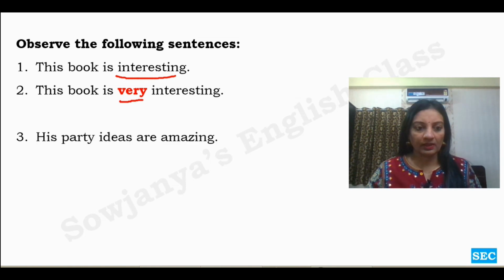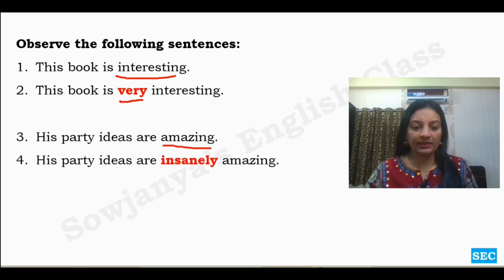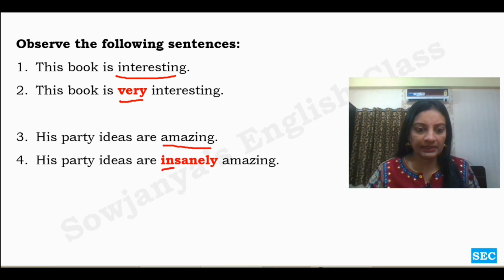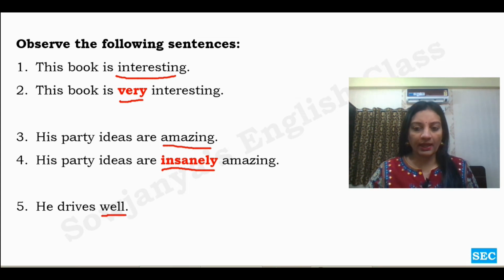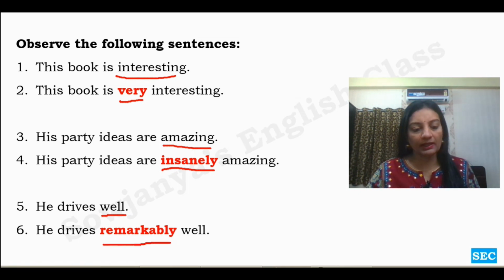Okay. His party ideas are amazing. So here amazing is our adjective. And his party ideas are insanely amazing. So here this adverb insanely is modifying our amazing. Let us look at one more set. He drives well. So here well is our adverb because it is modifying the verb drives. How does he drive? Well. And he drives remarkably well. So here what happened? This particular adverb remarkably is modifying another adverb well in the sentence.